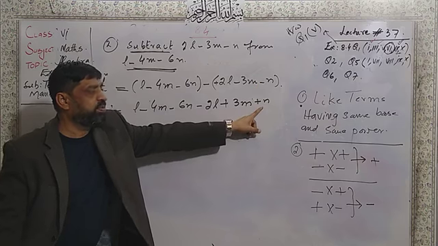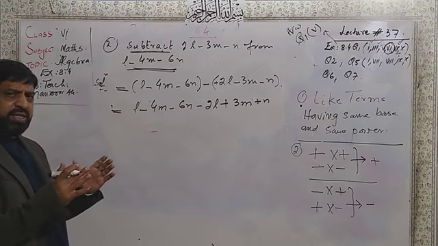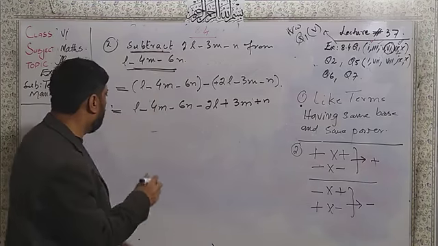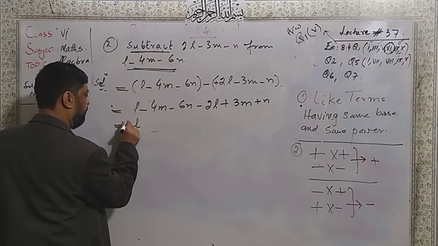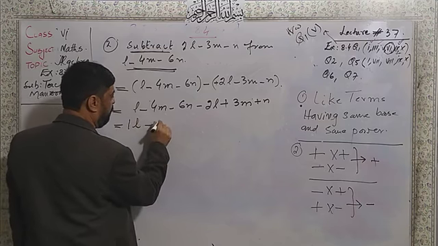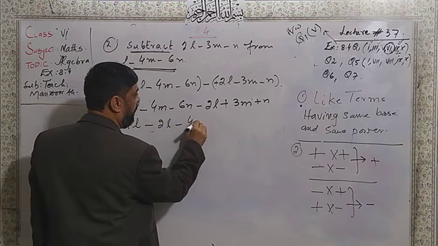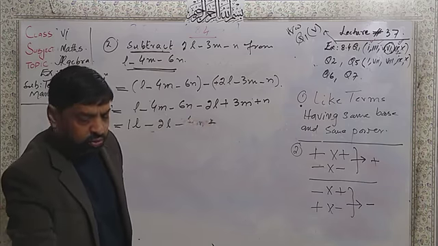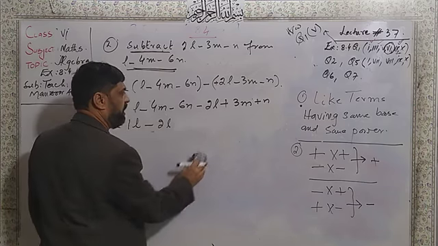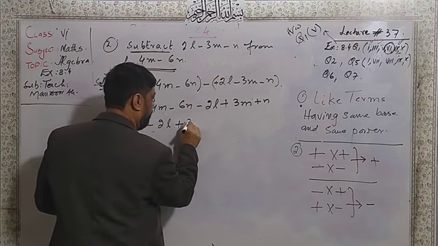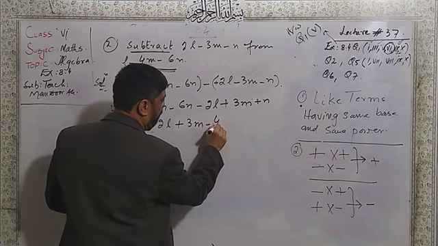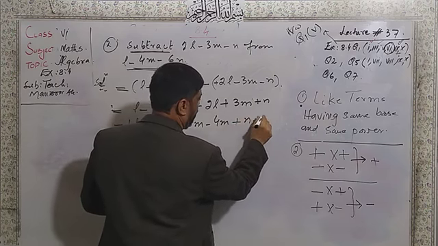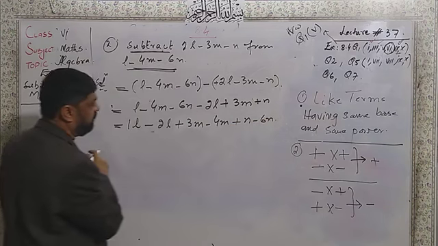Minus multiplied by minus becomes the same sign. Now let us write the like values together, just like with like. This is 1a. I write minus 2a, minus 4n. Then I write the plus values, so it is better to write the plus value first. Here plus 3n, then I write the 4n, then plus n, then minus 6n. There's a 1 here.